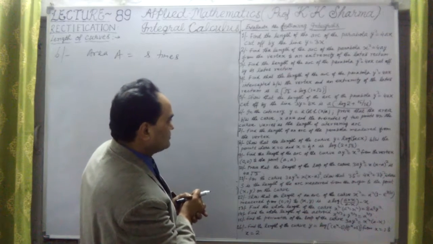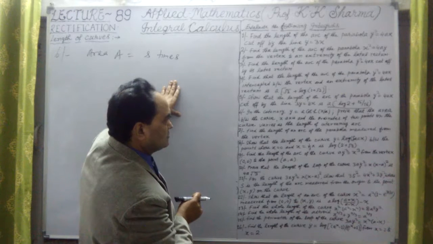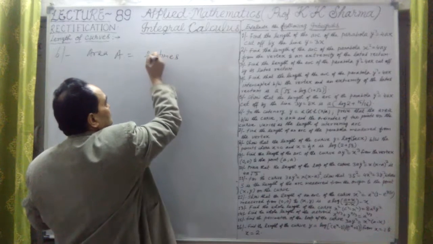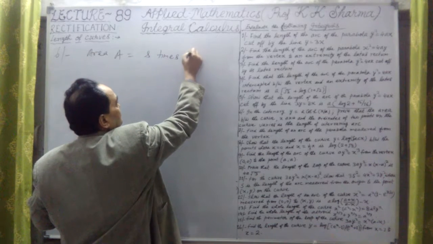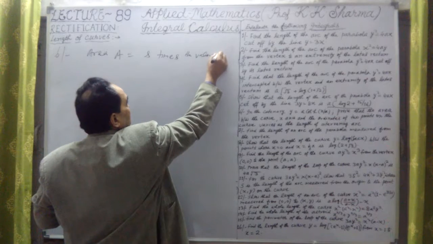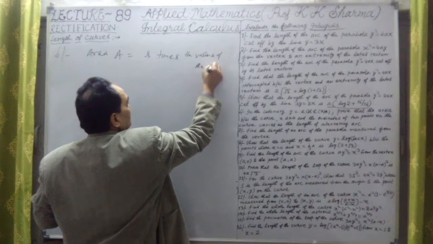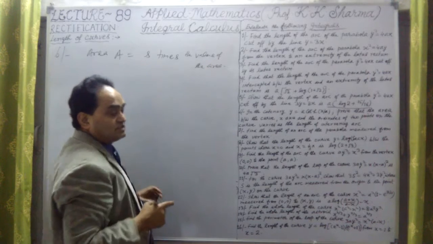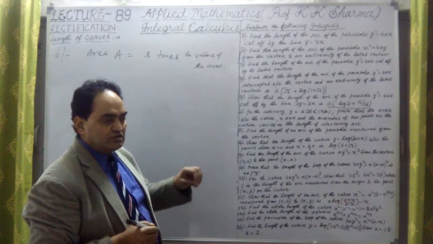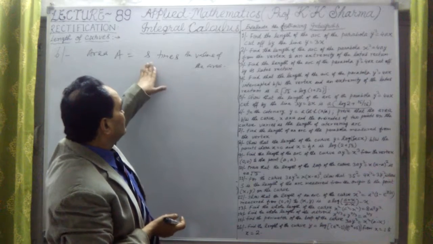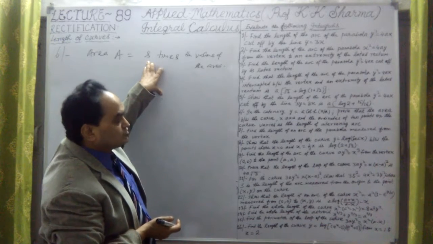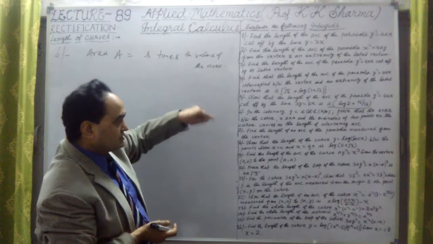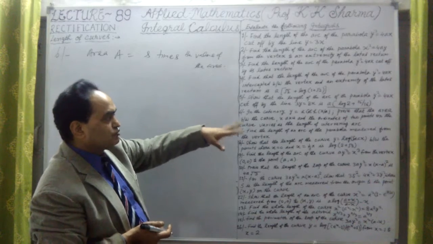In the catenary case, prove that the area between the curve and the 2 points varies as the length of its intervening arc. Means we have to just find out that s is coming out in terms of area, or area comes as s times something, because area varies as the length of its intervening arc.